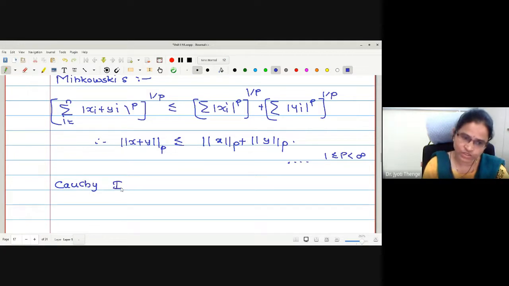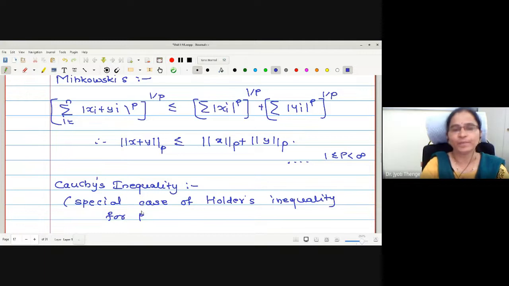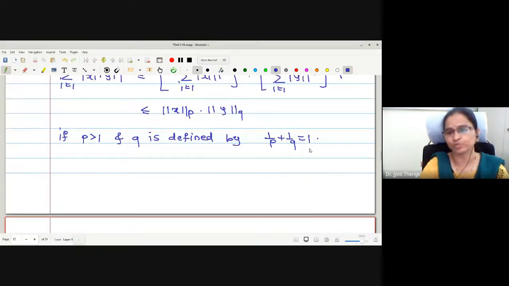This is Cauchy's inequality. This Cauchy's inequality is actually a special case of Holder's inequality for p equal to 2. What will happen if I put the value of p equal to 2?